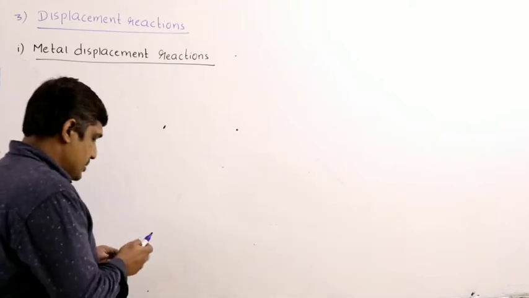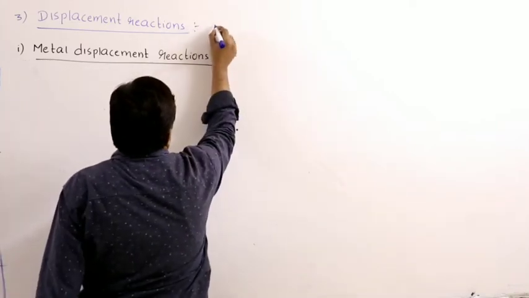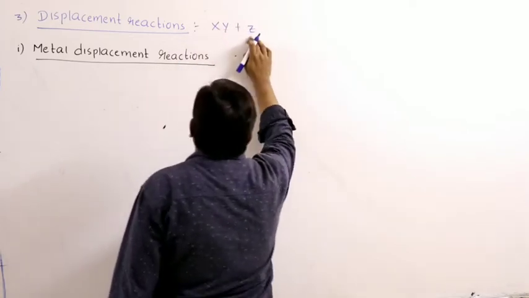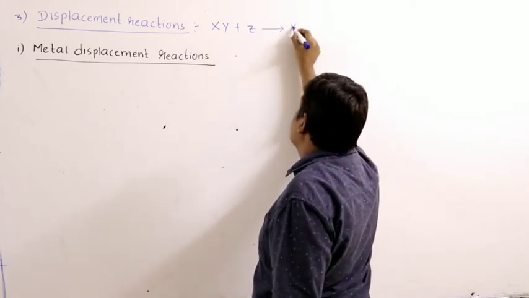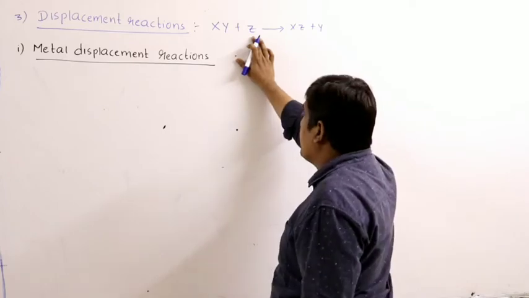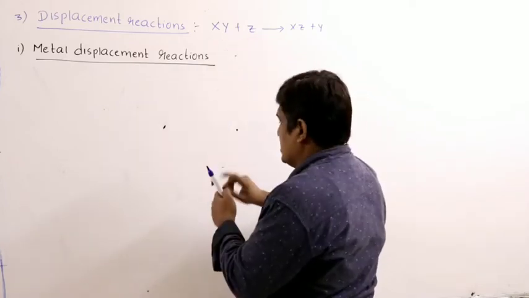You can represent it like this. Say XY reacts with Z. Z, an element in its uncombined state, displaces Y from its combined state.